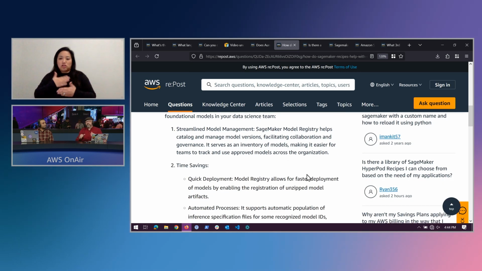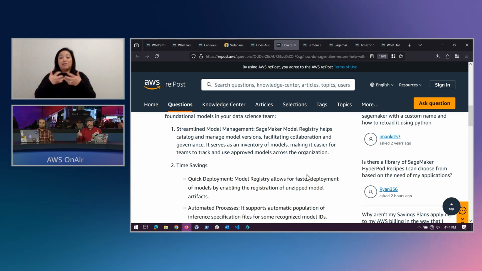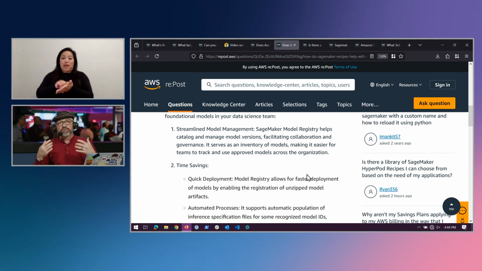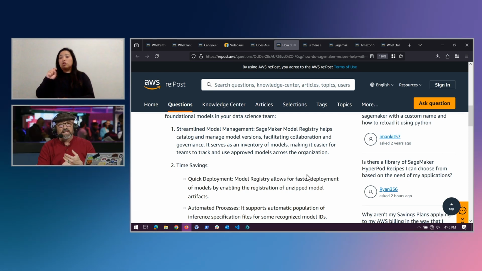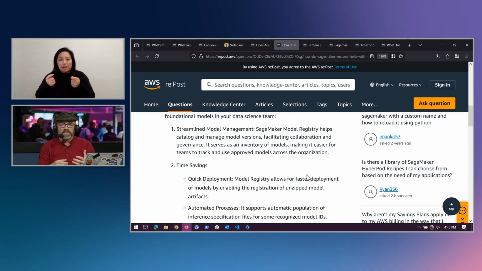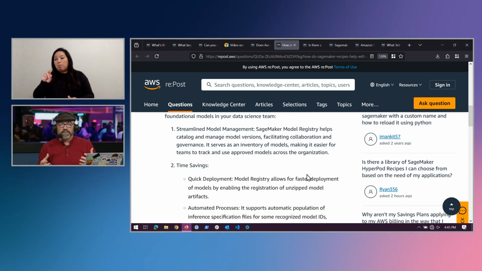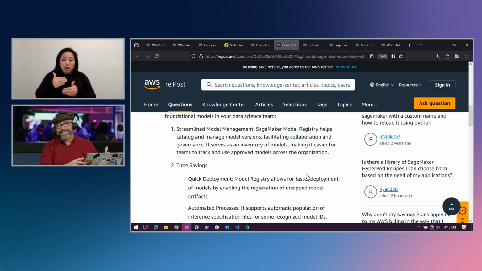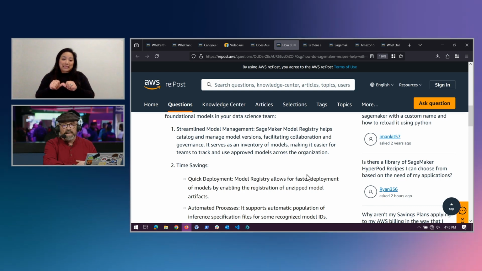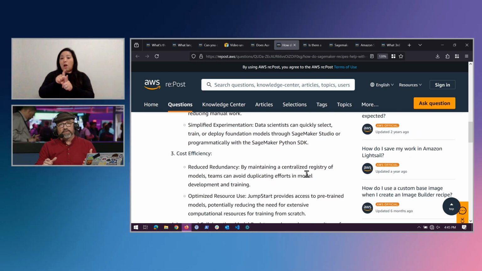There are a lot of things the recipes help with. It's streamlining your model management. It gives you some time savings because you can do quick deployments. You've got automated processes that you're handling, so you're having that consistency. You also have the cost efficiency there, right?